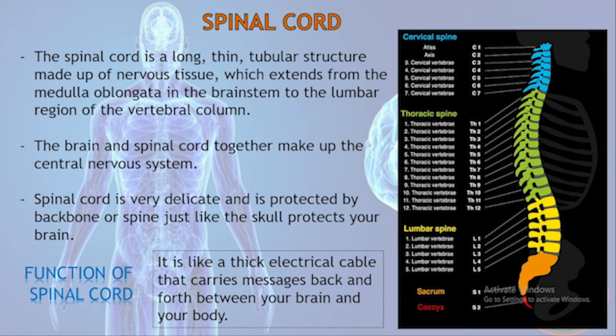Now we'll go through the overview of the second component of the CNS, the spinal cord. Spinal cord is a long, thin, tubular structure made of nervous tissue, which extends from the medulla oblongata in the brainstem to the lumbar region of the vertebral column. It is like a thick electrical cable that carries messages back and forth between your brain and your body. In this image, you can see the division of vertebrae: cervical spine, thoracic spine, lumbar spine, sacrum, and the coccyx. As the spinal cord is very delicate, it is protected by the backbone or spine, just like the skull protects your brain.